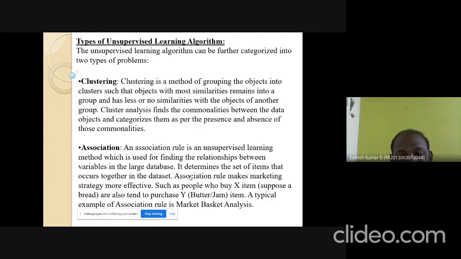Association is an unsupervised learning method for finding the relationship between two variables. Suppose if people buying item X will certainly buy item Y. That is called the association principle. For example, if a user buys bread, the person will certainly buy either butter or jam. That is the concept of association. Unsupervised learning is mainly suitable for market analysis.